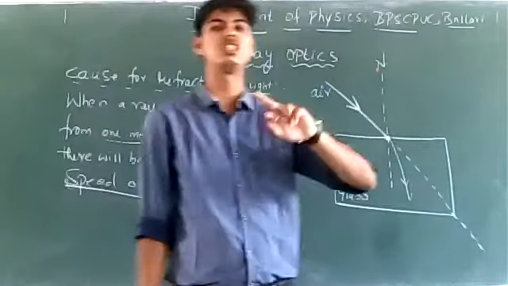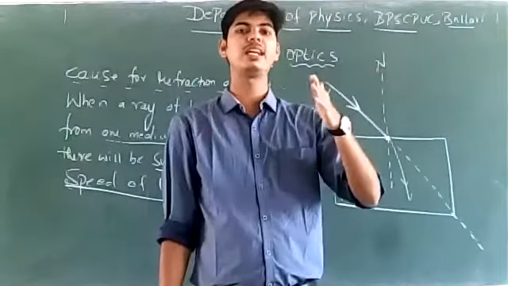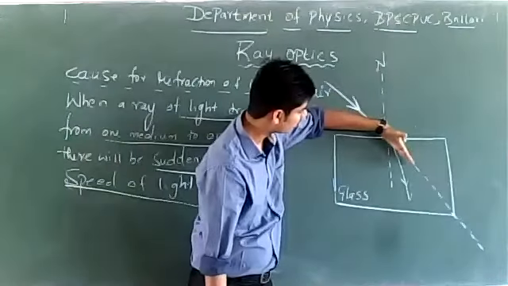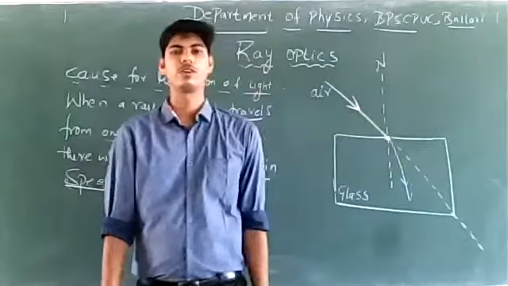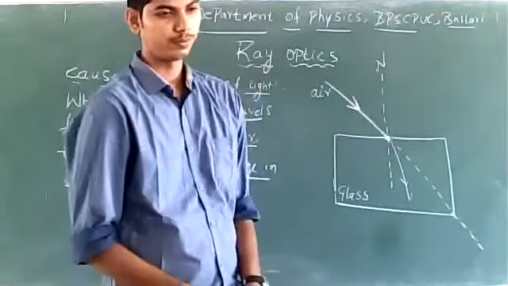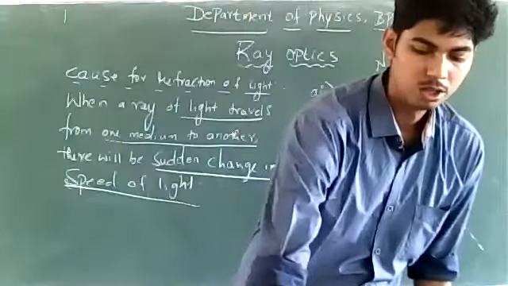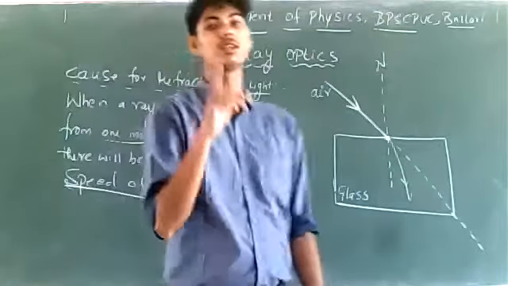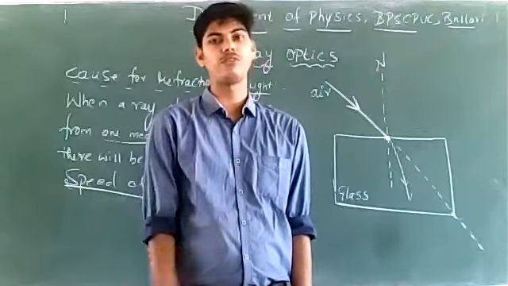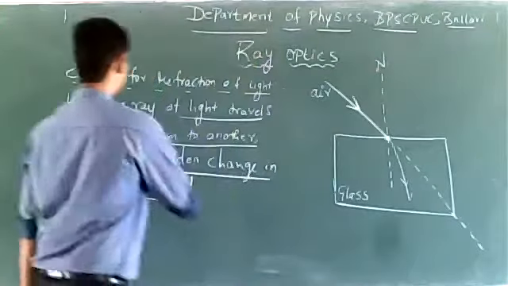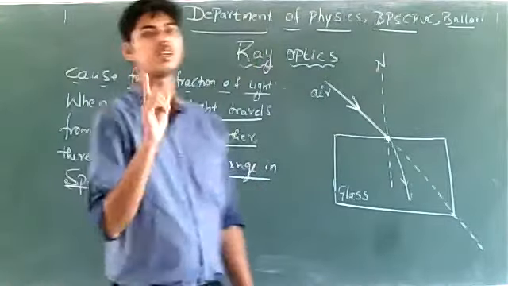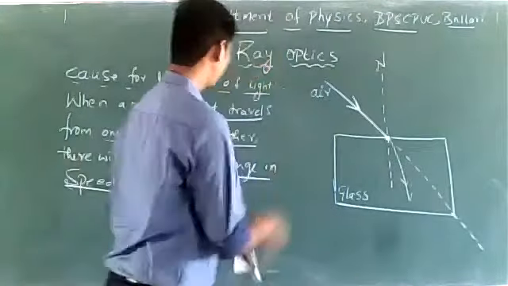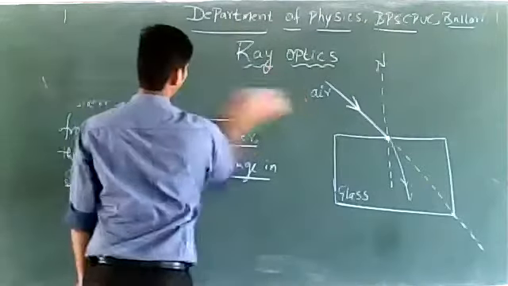Whenever there is a sudden change in speed of light, the light ray changes its direction of motion. ಯಾವ direction of ಹೋಗ್ತಿರ್ತದೋ ಆ direction ಸ್ವಲ್ಪ change ಮಾಡ್ತದೆ. This phenomenon is called as refraction of light. This is the cause for refraction, which may be asked in 1 mark. What is the cause for refraction of light? You have to write the cause for refraction of light is the sudden change in speed of light when it travels from one medium to another medium. Right? So this is regarding the cause for refraction of light.